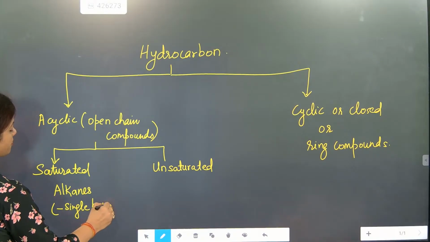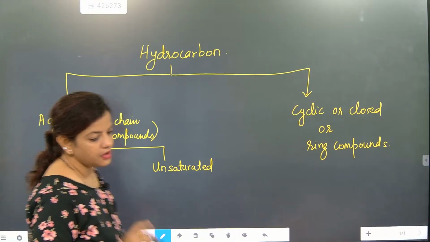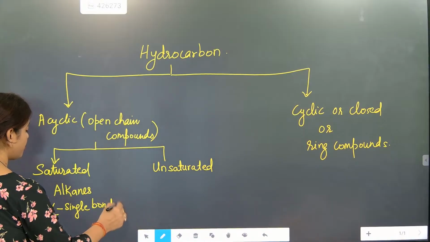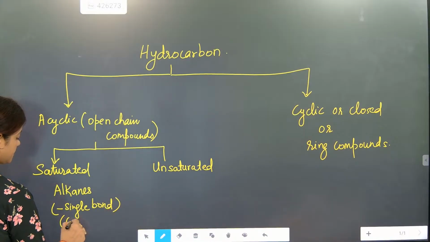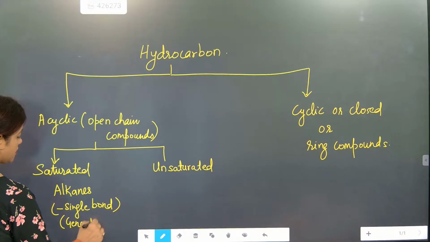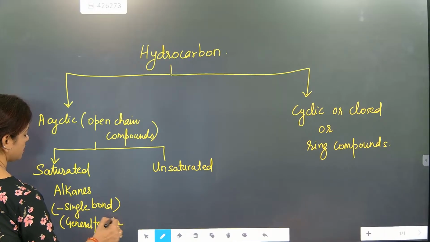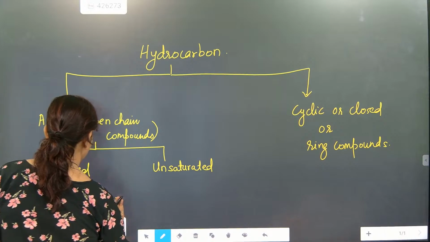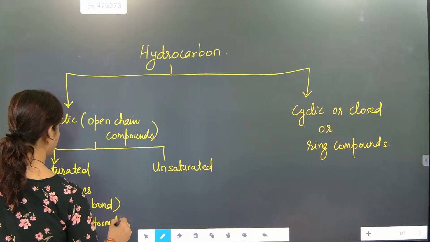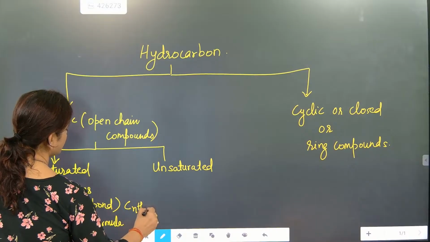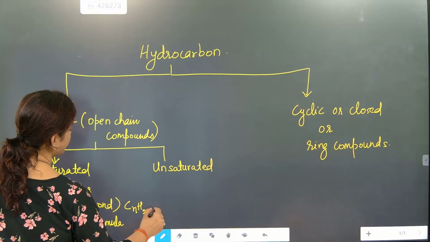Single bond, it is called. Alkane, single bond forming. General formula: CnH2n plus 2.